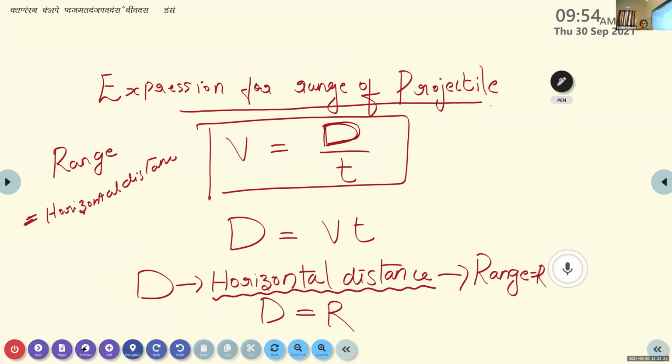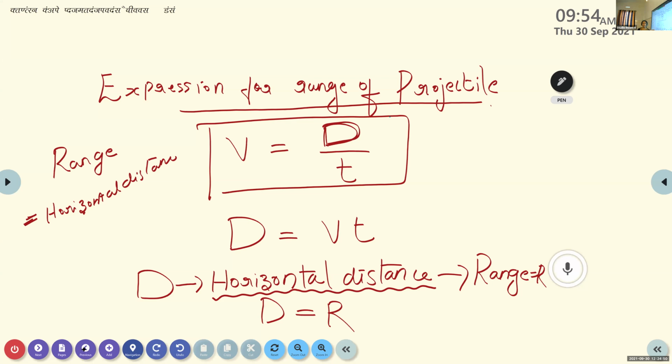Speed or velocity is the rate of change of distance: v is equal to d by t. Velocity and speed are taken to mean the same here, since the object moves in a plane. Here v is the velocity or speed, d is the distance, and t is the time. And here we want to calculate the horizontal distance covered by the object.